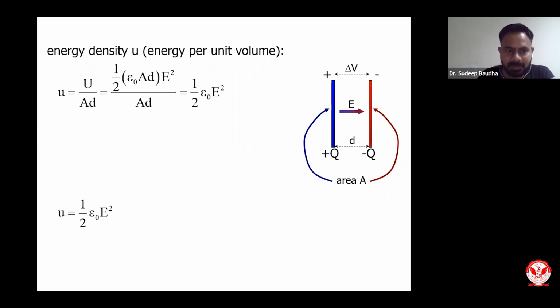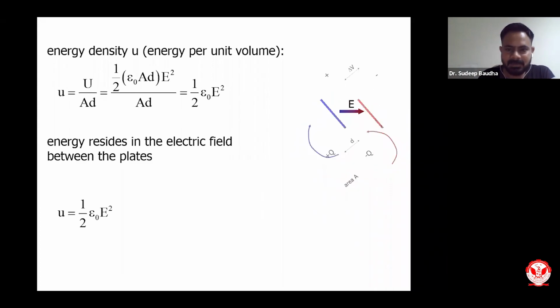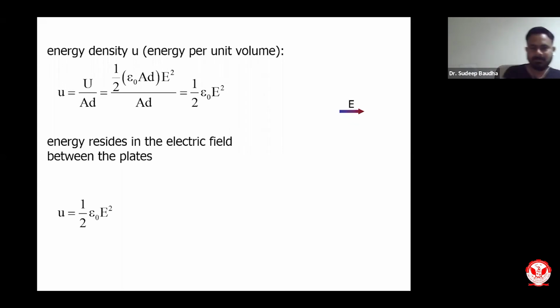Half epsilon naught E square is the energy density. If energy density is this, then we can finally say the energy resides in the electric field between the plates. I hope the concept is very clear. The amount of energy inside the capacitor resides in the form of electric field between the plates.